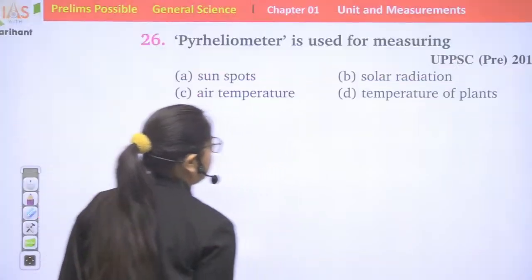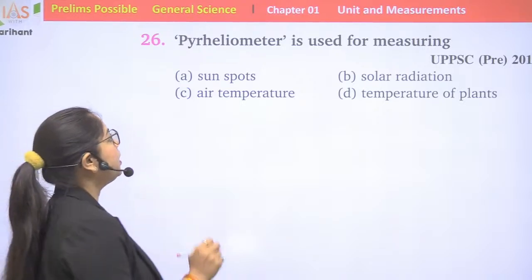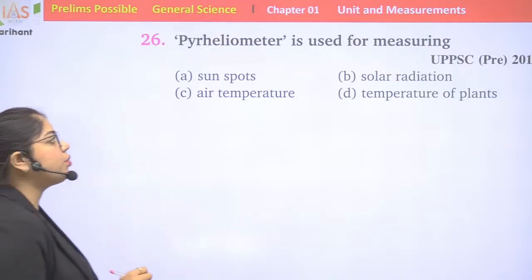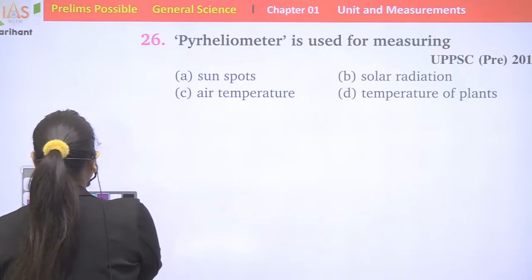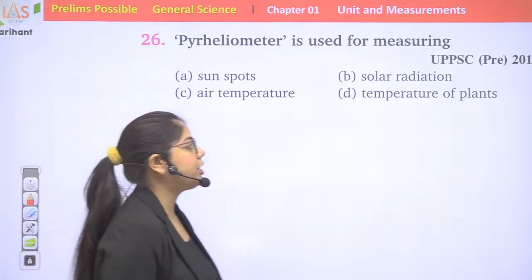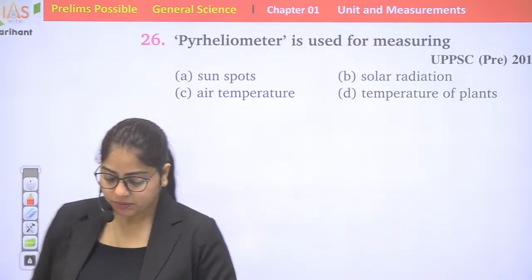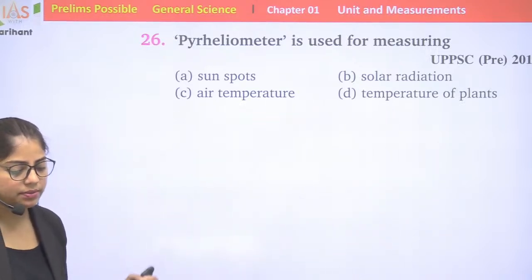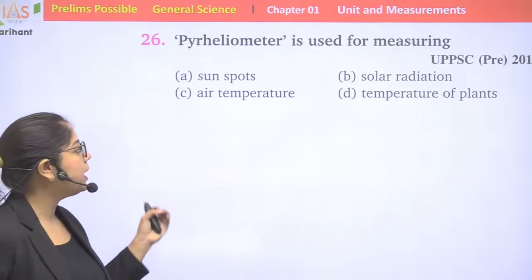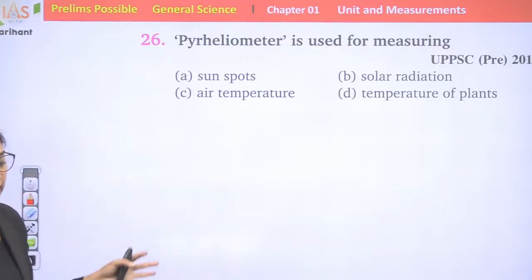Yes. So let's start with this question. Question number 26. Pyroheliometer is used for measuring sunspots, air temperature, solar radiation, or temperature of plants.